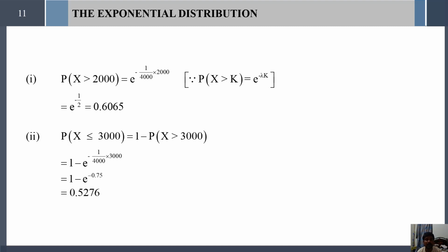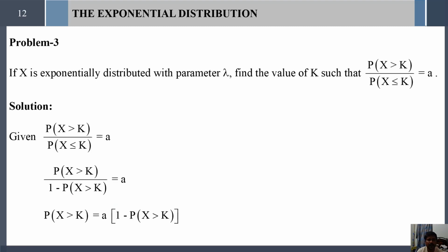Using the complementary law of probability, this can be written as 1 minus probability of x greater than 3,000. Probability of x greater than 3,000 can be written by using this formula: e to the power minus 1 divided by 4,000 into k value 3,000. Simply substitute 3,000 and evaluate this exponential function. This value is exponential of minus 0.75. So 1 minus exponential of minus 0.75 yields 0.5276. This is the answer for the second question.